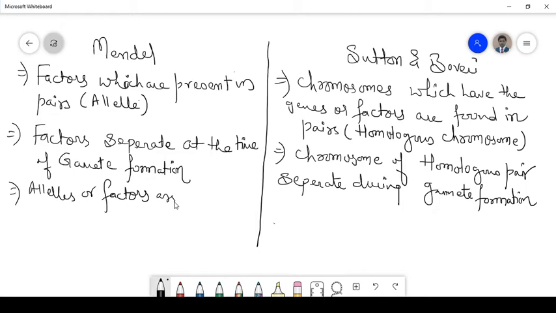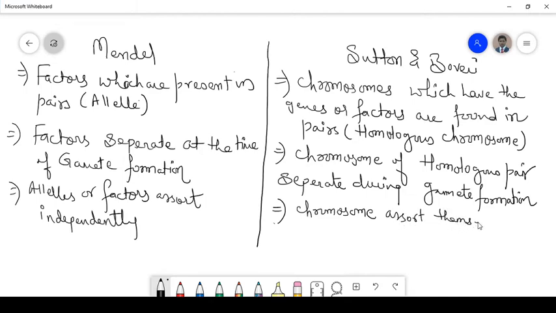On the other hand, Sutton and Boveri also gave the same thing but in the form of chromosomes, children. That is, the chromosomes assort themselves independently.